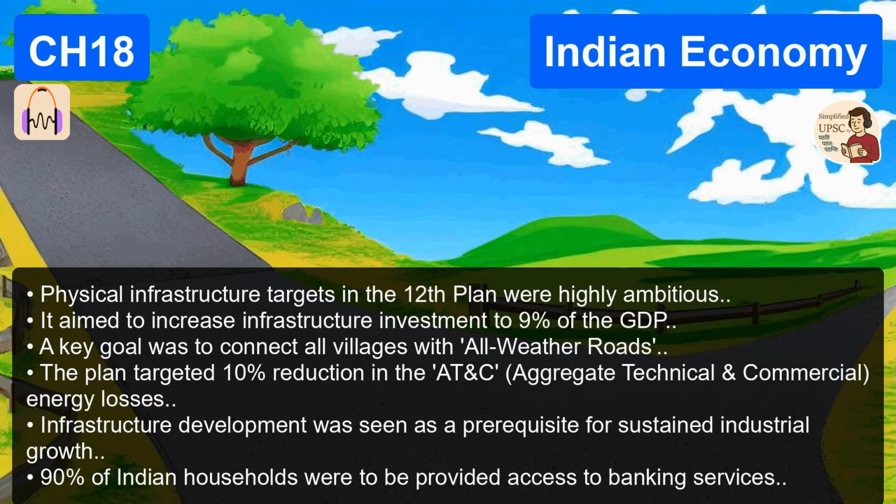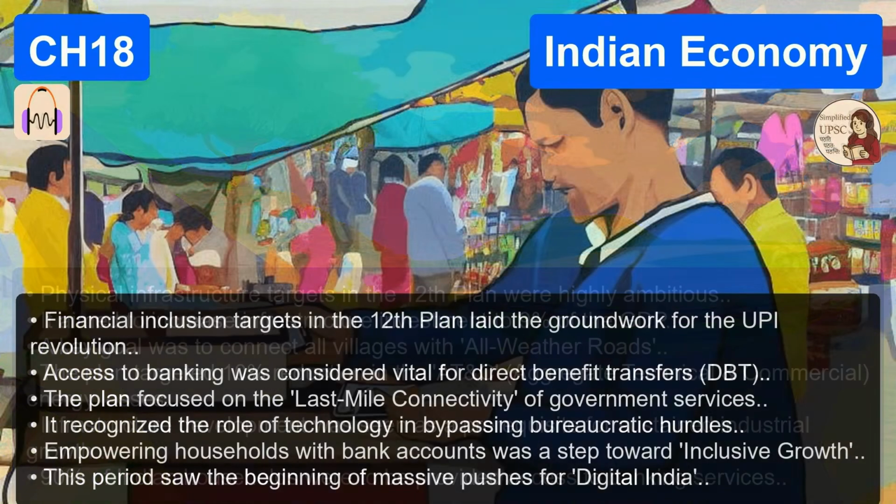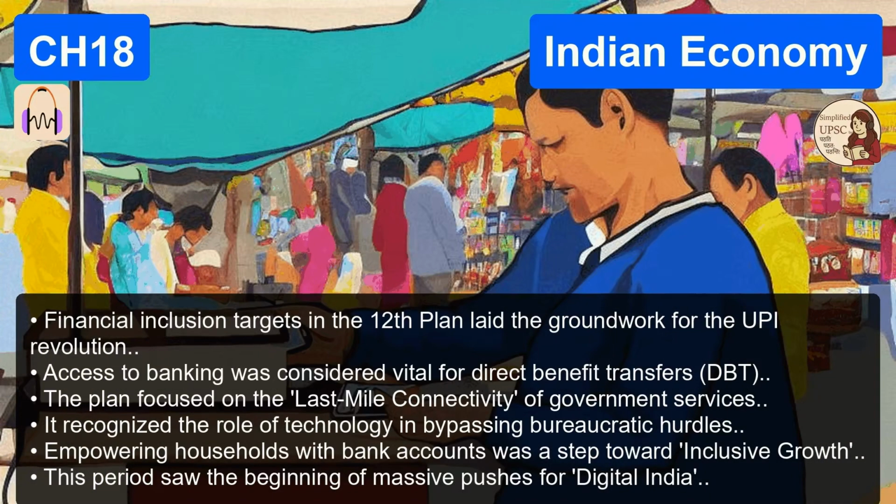A rigid policy designed by a bureaucrat in Delhi might work perfectly for Tamil Nadu, but it could fail completely in Bihar because the ground realities, the state capacity, are entirely different. Which leads us perfectly to the death of the Planning Commission itself. The end of an era. It really was. It had been there for 65 years.